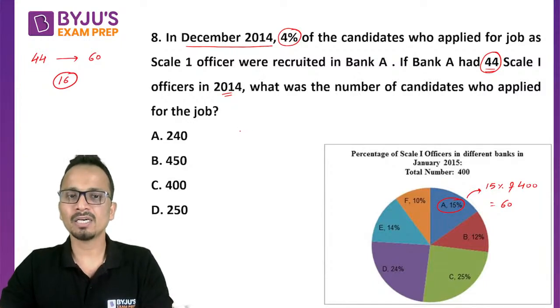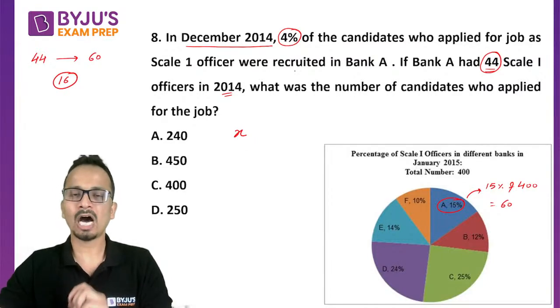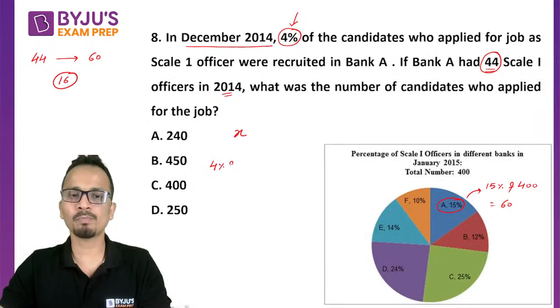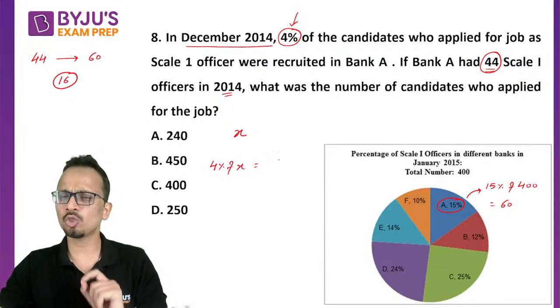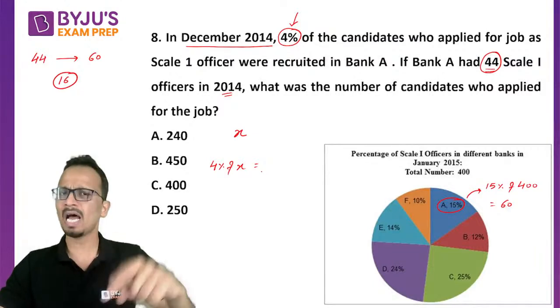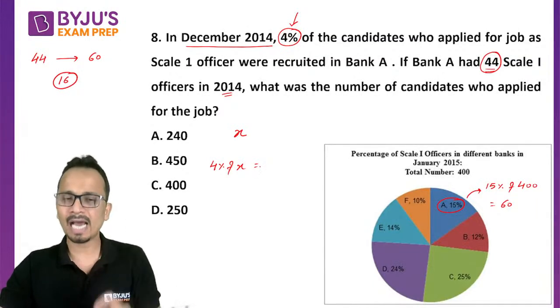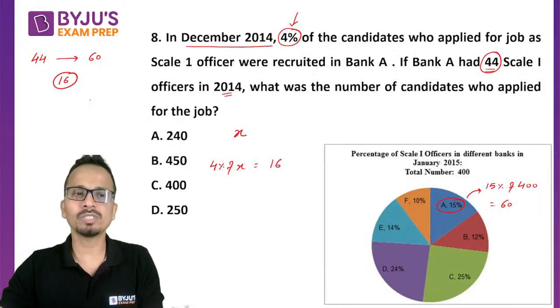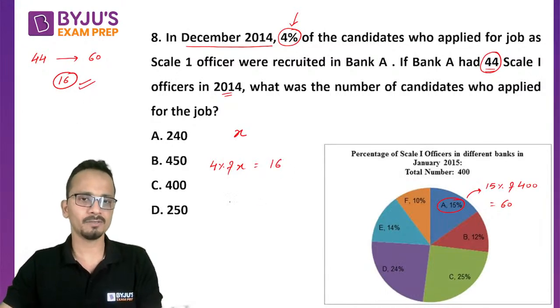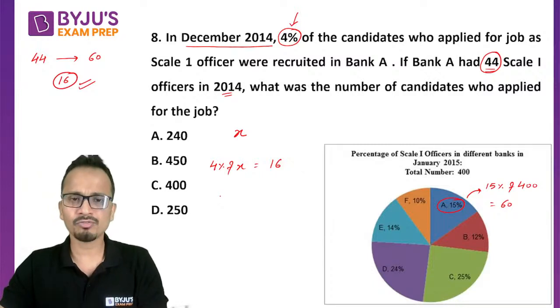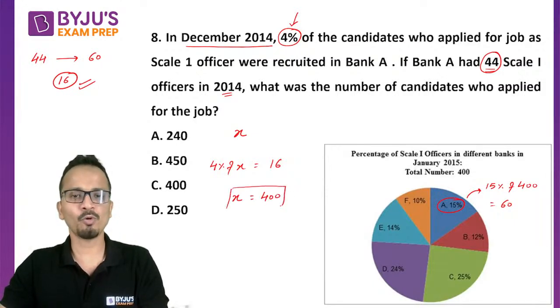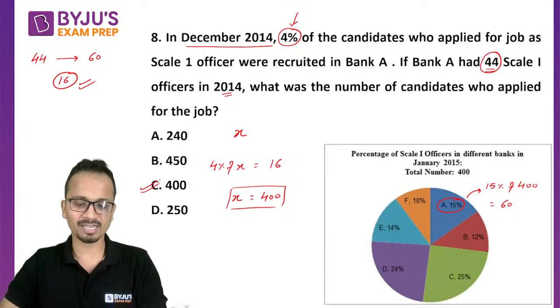So assuming that a total of X candidates applied for the job, how many were selected? 4% of this total were selected. So 4% of X. X is the total number of candidates who applied for the job, out of which 4% got selected. And this number will be equal to 16 that we have calculated earlier. So 4% of X is equal to 16. Calculating the value of X, it will come out to be 400. So 400, that is option C, will be the correct answer.